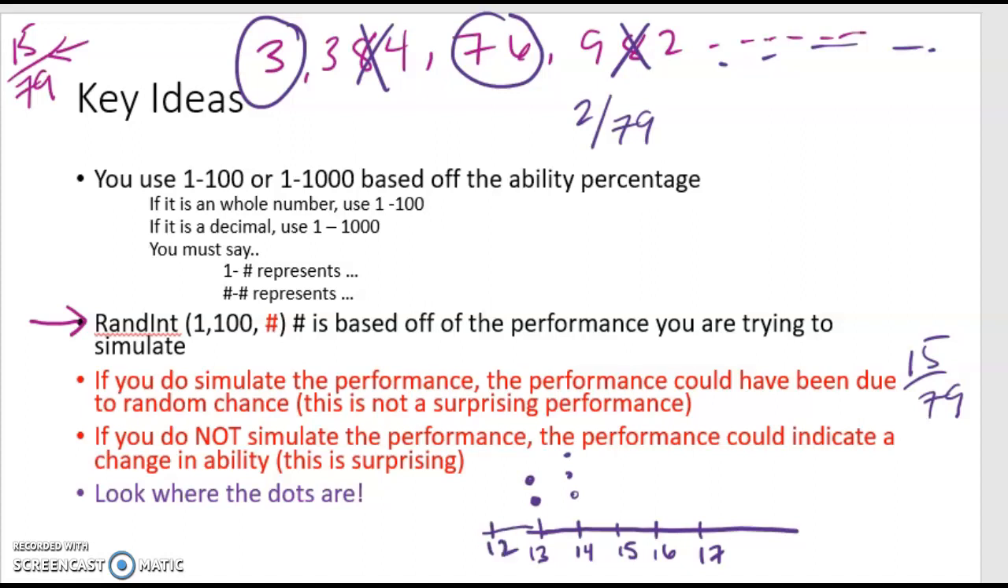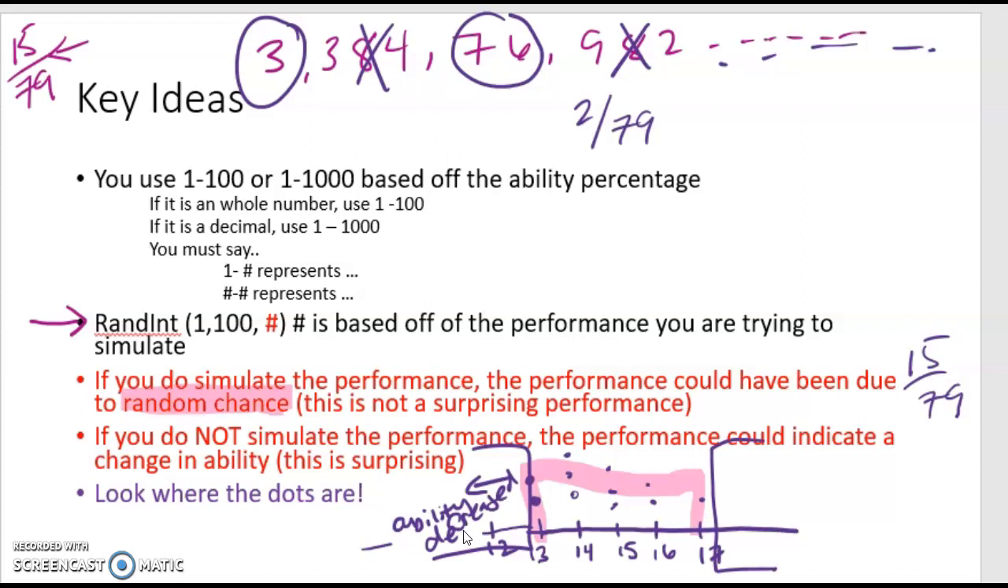Okay, this keeps going, 12. I've got a bunch of dots. Here's one here, here's one here. In this region right here, because all those dots were simulated, that means random chance. Every one of those dots was simulated by random chance. That means that performance could have been due to random chance. However, if I have this section to the left, so below 13, that means your ability would have decreased. And on the right-hand side, if your performance was above 17, that means your ability increased.